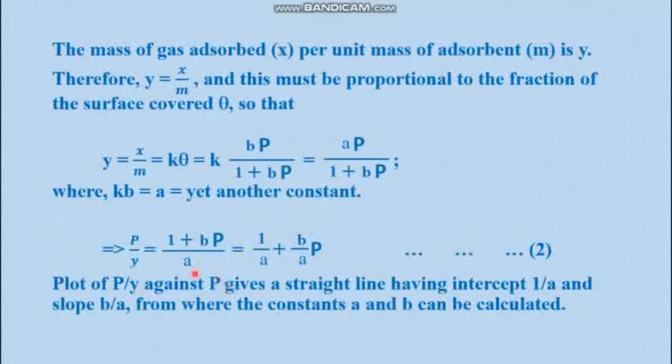So now we have to plot P by Y against P. So what would we get? We should get a straight line which has a slope B by A and intercept 1 by A. Let's look at the graph. The graph P by Y is plotted against P. So here 1 by A is the intercept and the slope is B by A. So equation 2 is the final form of the Langmuir adsorption isotherm.